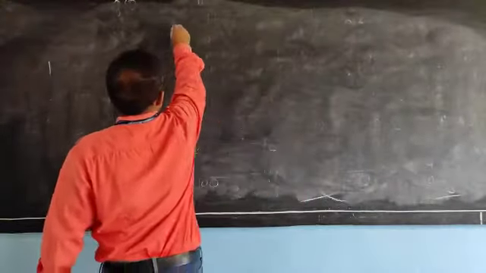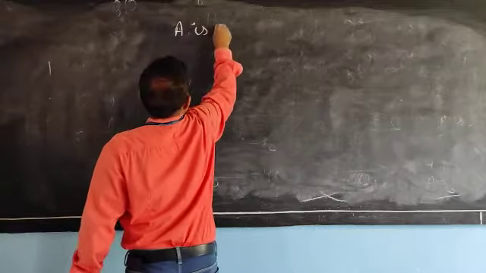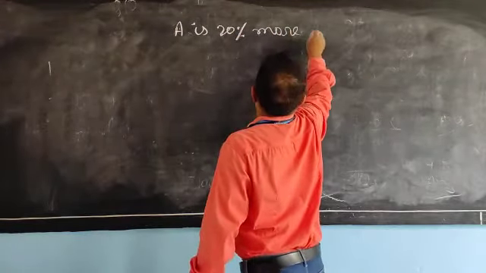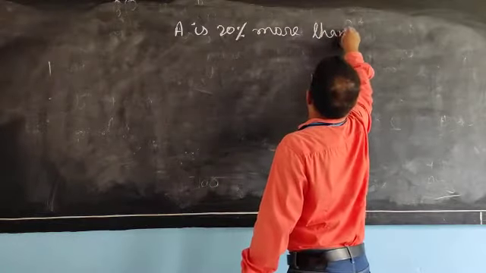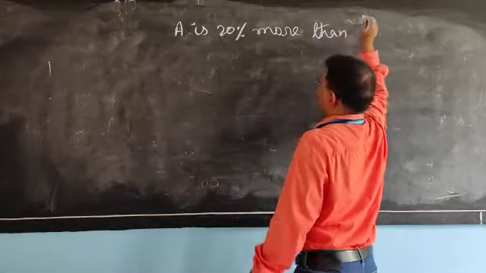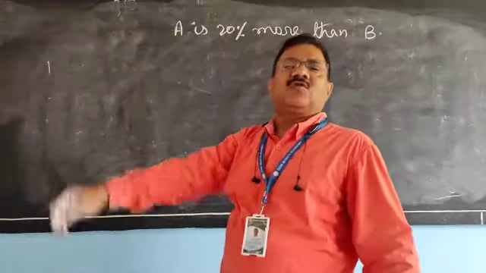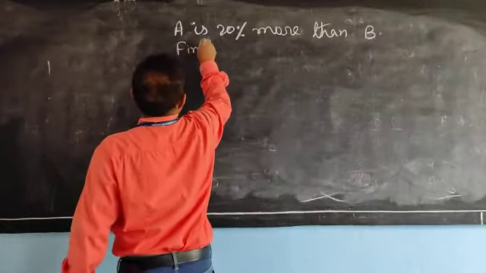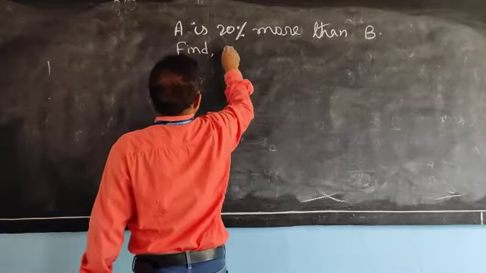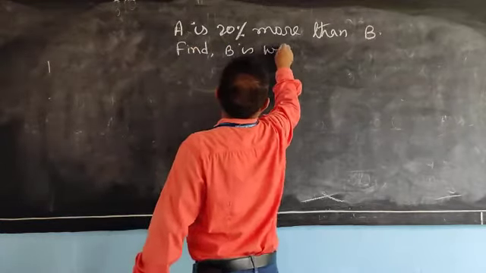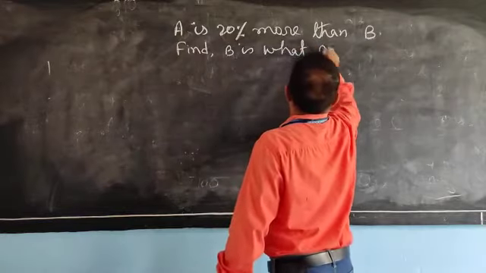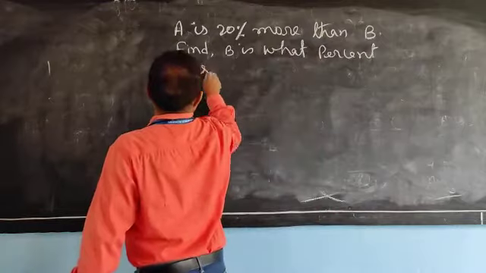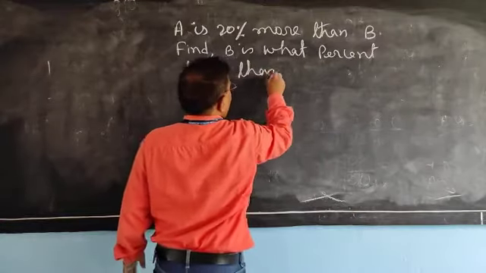A is 20% more than B. Find what? B is what percent less than A?